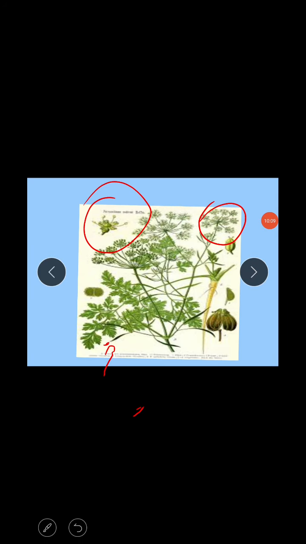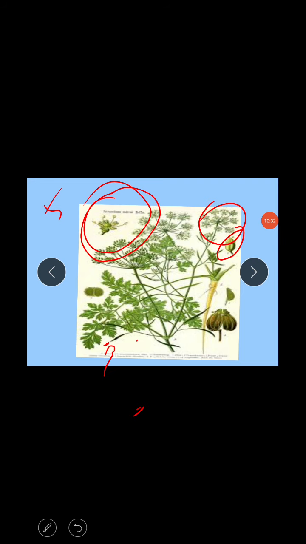Then finally we go with the androecium. These are the stamens, can you observe here? The 5 stamens are present. The androecium consists of 5 free stamens alternating with petals, and they arise from the epigynous disc.